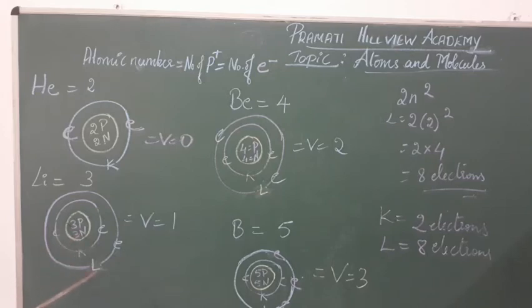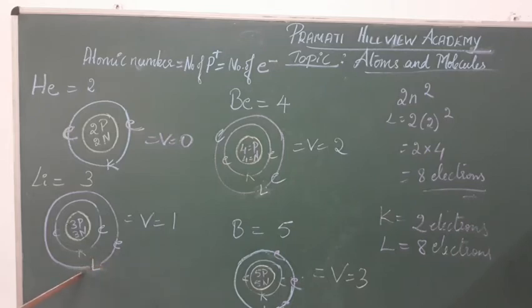And which is the next shell? It is L shell. After K, we have K, L, M and N, like that shells will be present in atoms. But lithium contains K and L shell. Because K has the capacity to hold only 2 electrons and one more electron is present, that is 3 electrons. So the next electron will jump to the next shell, that is L shell. So which is the outermost shell for lithium here? Lithium atom has the outermost shell, the outside shell, that is L shell.